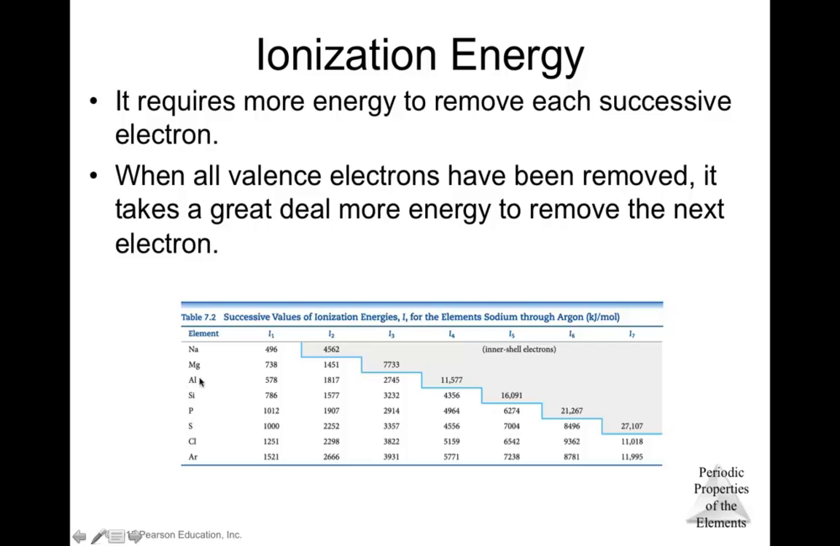The same thing with aluminum. To remove the fourth electron is going to be pretty hard. You need to add a lot of energy to remove that electron. But the important thing here is that you can see that the first one, compared to the second one, is easier, has a lot less energy required to remove that first electron.